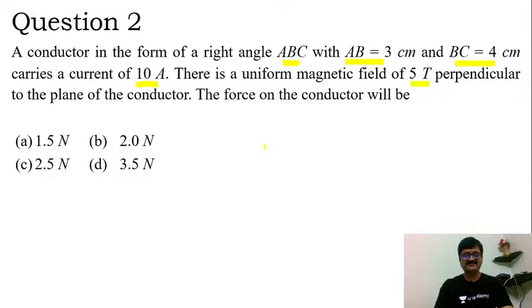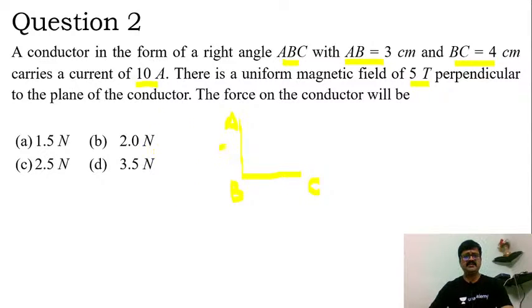Now in this question, they say that a conductor is a uniform right angle like this. They say that this is A, this is B, and here we have C.